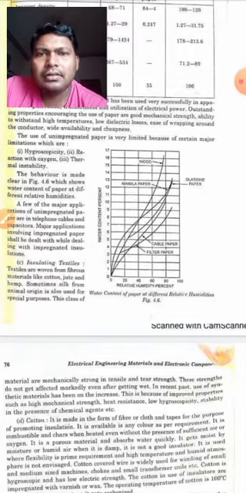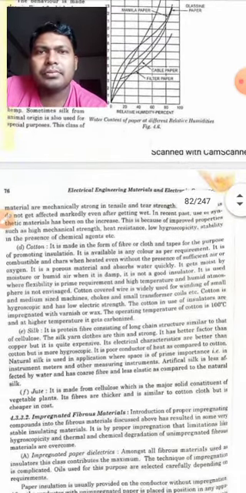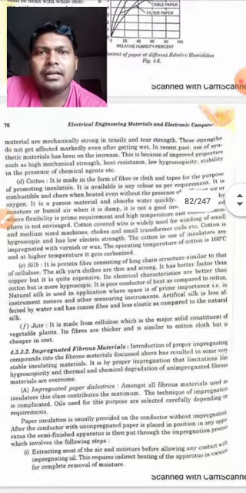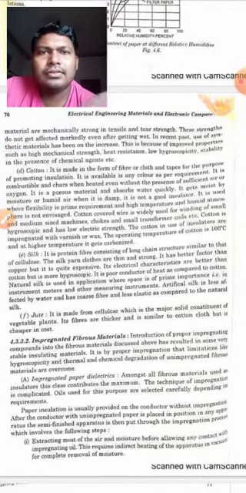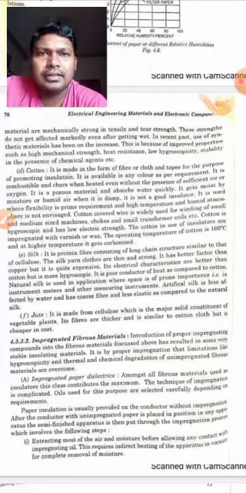Textiles are woven from fibrous materials like cotton, jute and hemp. Sometimes silk of animal origin is also used for special purposes. This class of materials is mechanically strong in tensile and tear strength. The strength does not get affected markedly even after getting wet.